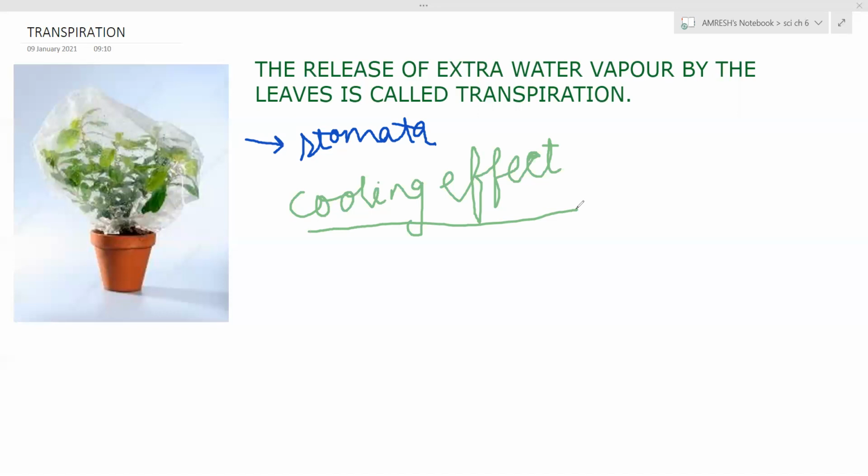Just to remember, it helps to cool down the plant, and also the water in the root. Here is the root. The water from the root goes to the leaf only due to the process of transpiration in tall plants. That is called transpirational pull. So the roots pull more water from the soil and send it to the leaves because of transpiration only. Why does it send it? Let us understand a little. It is out of course, but we will understand.